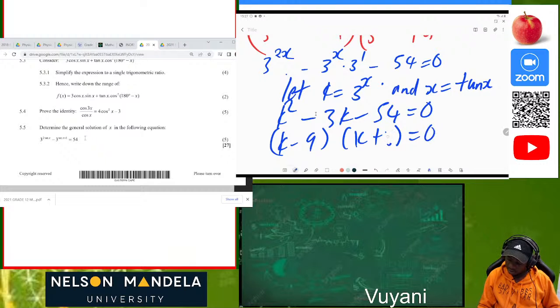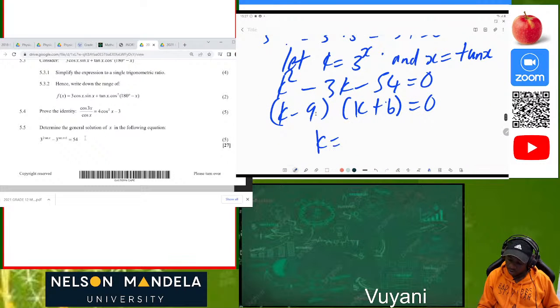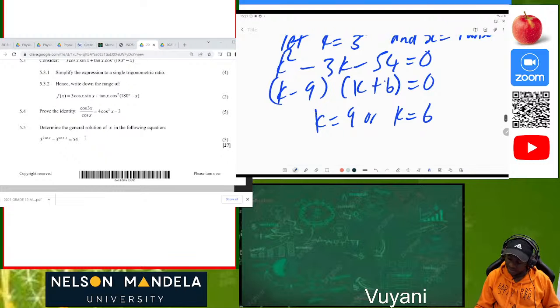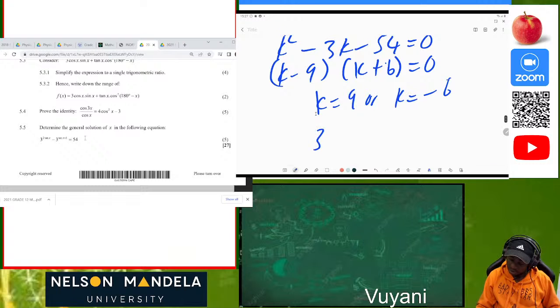It's 6, sorry. Yes, great. It's equal to 0. Then your k will be equal to 9, or your k will be equal to negative 6. Then definitely, what was our k? Our k was 3 to the power x. So 3 to the power x is equal to 9, or 3 to the power x is equal to negative 6. This is no solution.